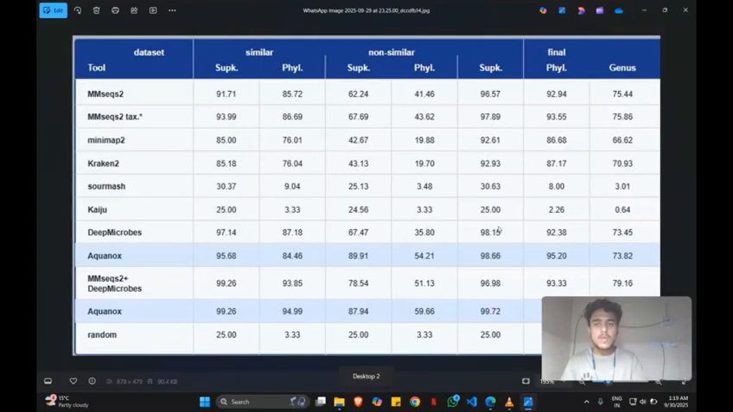Now we come to this part. This will tell about the accuracy of our model, how accurate our model is. Here you can see what kind of data set we have taken, what the tools were, and how much similarity we have got for each of the data sets that we have taken.